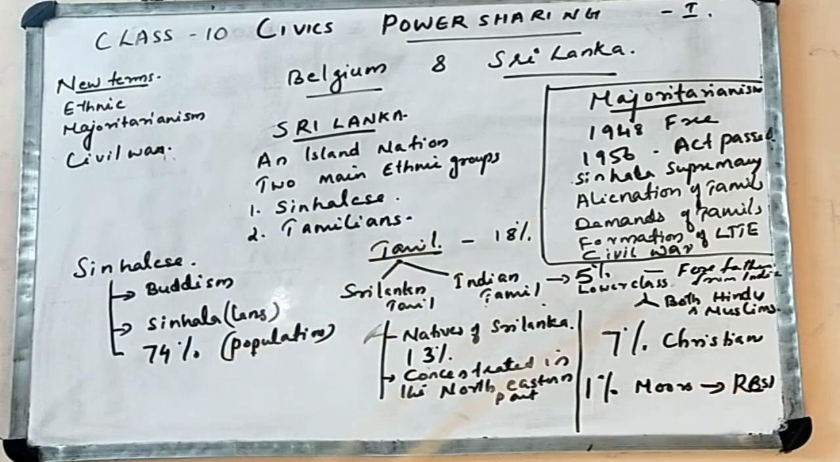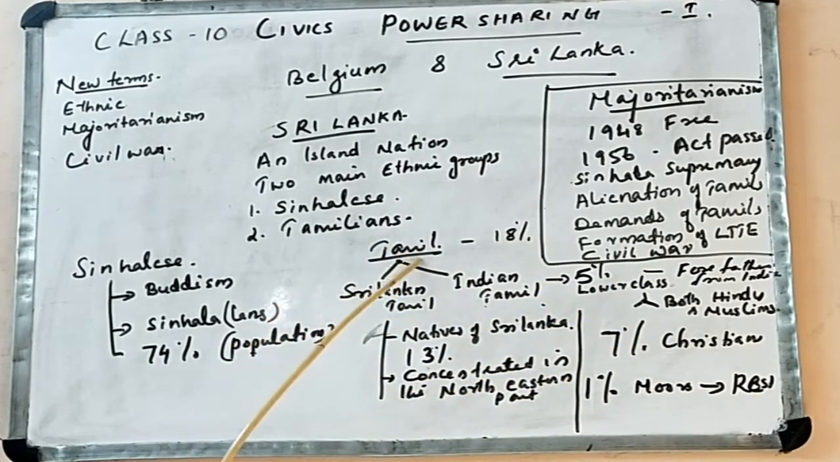Total population का 74% Sinhalese and 18% Tamils. And Sinhalese believe in Buddhism. Their language is Sinhala. Tamilians, of course, their language is Tamil, and they believe in both Hinduism and Islam. And Tamils are also two groups: Sri Lankan Tamil and Indian Tamil. The difference between them: the Sri Lankan Tamils are considered the upper class. They are considered the natives of Sri Lanka. They comprise 13%. They are concentrated in the north and northeastern part of the country.